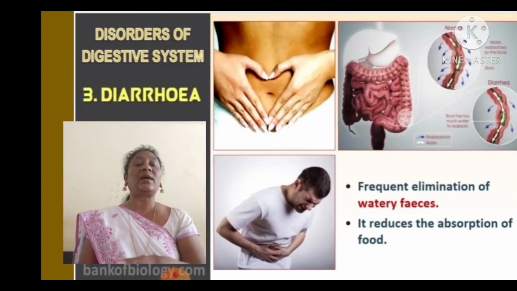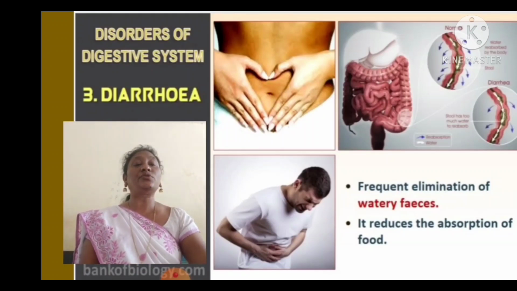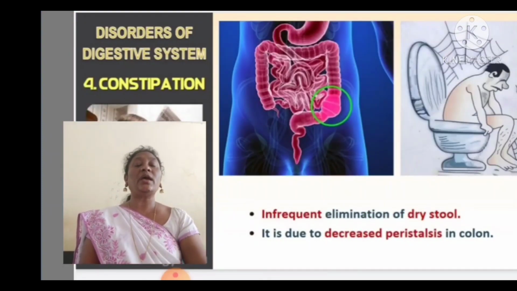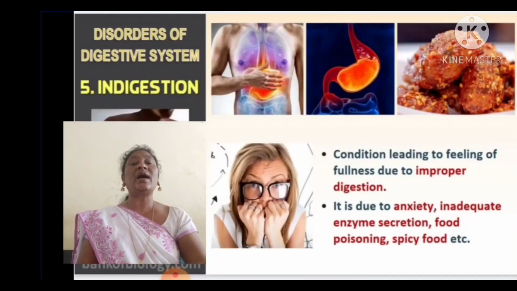The next one is diarrhea. Frequent elimination of watery feces, loose motions, continuous motions. It reduces the absorption of food. The food cannot be absorbed freely and easily. The next disorder is constipation. Infrequent elimination of dry stools. Dry stools means it is not a watery stool, a hard stool will come out. It is due to decreased peristalsis in the colon. The peristaltic movements are decreased in the colon. The colon is the large part of the large intestine.